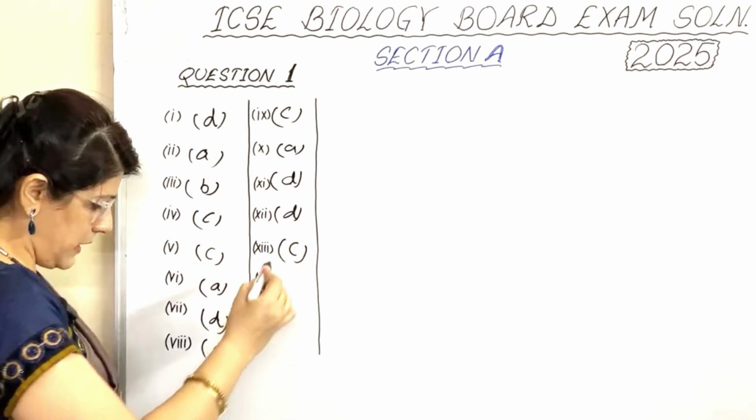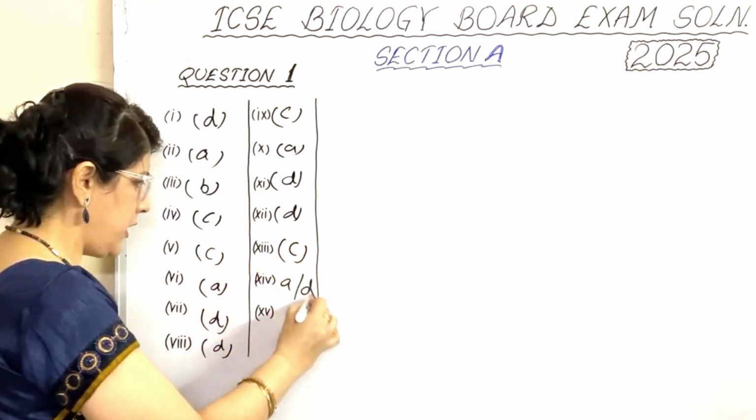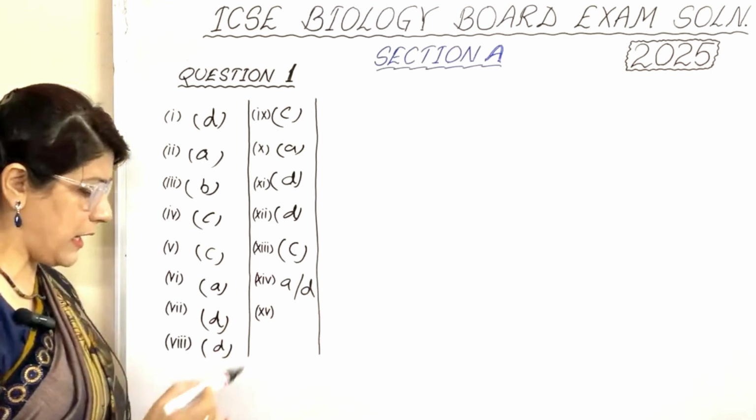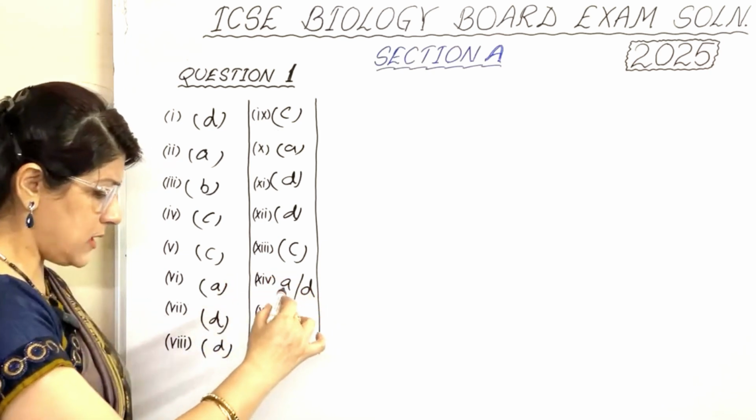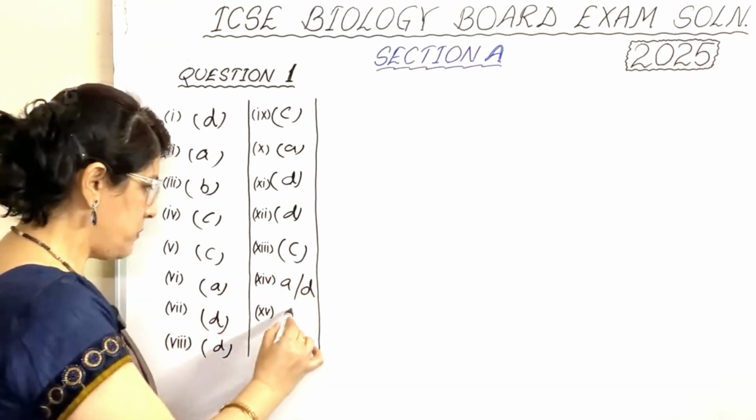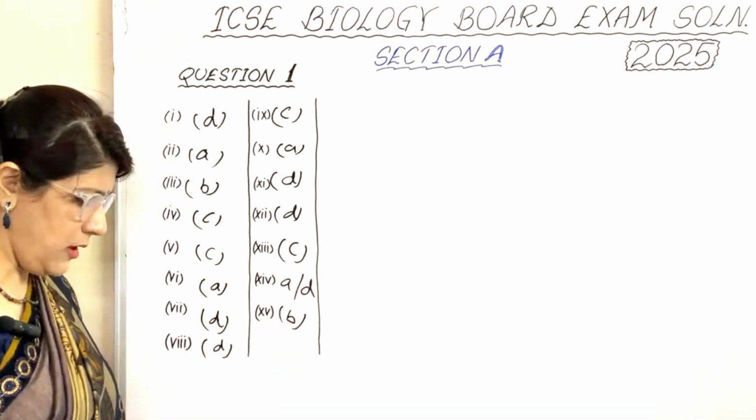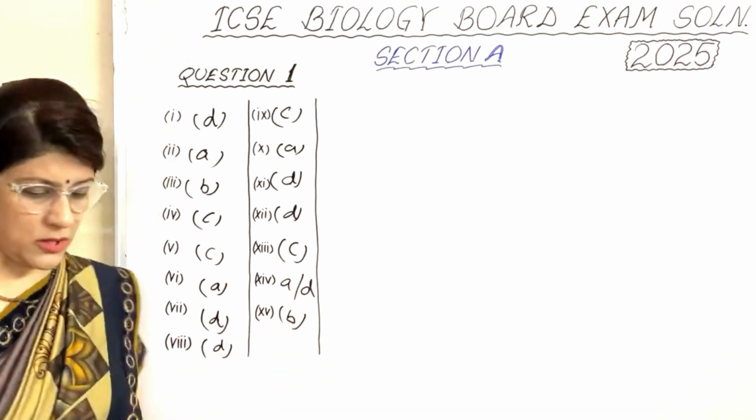In 14th part, it is either A or D. Both are correct because P and R are written on both these choices. In 15th part, it is B, exophthalmic goiter, oversecretion of thyroxine.